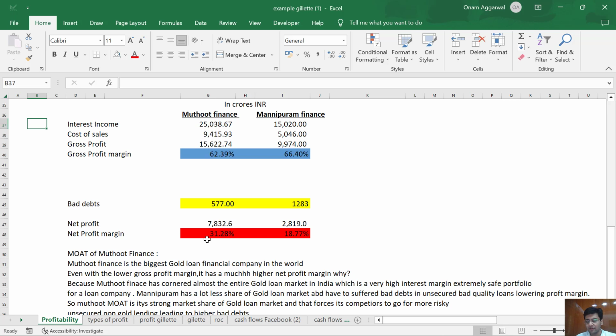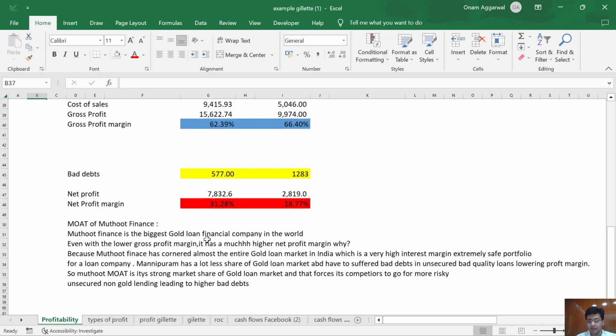Now to understand this, first we have to go to the income statement and really understand how the books are being managed. Since it's a brief video, I will just tell you, Muthoot Finance, like I said, is the biggest gold loan financial company in the world. Forget about India. Even with a lower gross profit margin, it has a much higher net profit margin. Why? Because Muthoot Finance has cornered almost the entire gold loan market in India, which is a very high interest margin, extremely safe portfolio market. Essentially, you are giving loans against gold, and gold is highly liquid.